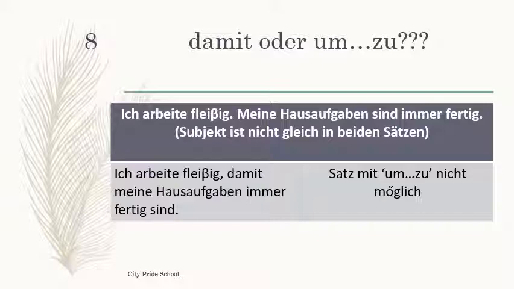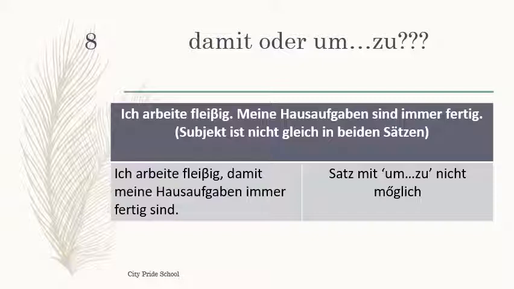Whenever the subject is not the same in both the sentences, then only the sentence with damit is possible. "Ich arbeite fleißig, damit meine Hausaufgaben immer fertig sind." Satz mit um zu ist nicht möglich, wenn Subjekt nicht gleich in beiden Sätzen ist.